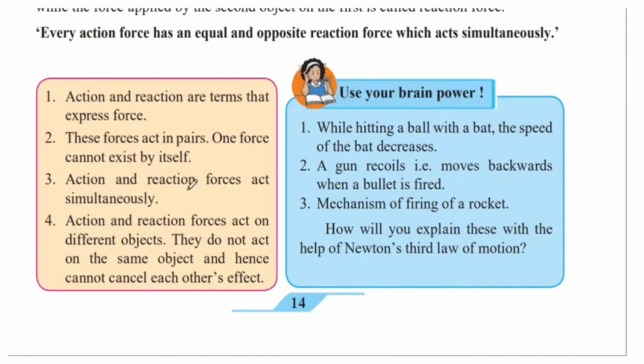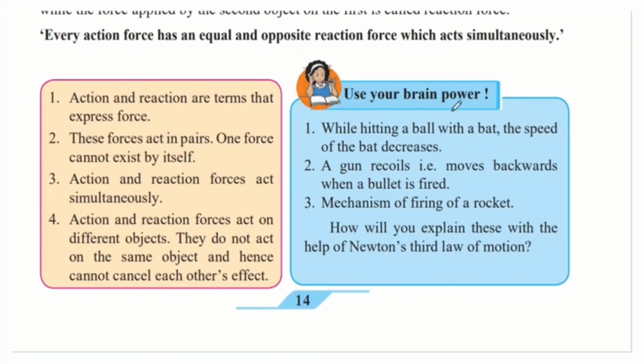Action and reaction forces act simultaneously, that is, they act together. As soon as one force acts, at the same time the second force also starts acting on the object. Action and reaction forces act on different objects. So we had seen that action was the force that the book was applying on the table, and reaction was the force applied by the table on the book. So it tells us that action and reaction forces are acting on different objects. One was acting on the book and one was acting on the table. They do not act on the same object and hence cannot cancel each other's effect.